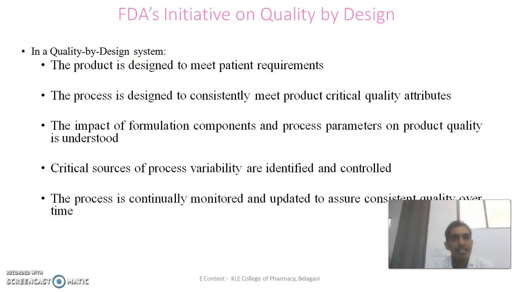In a quality by design system, the product is designed to meet patient requirements. The process is designed to consistently meet the product critical quality attributes. The impact of formulation components and process parameters on the product quality is understood. Critical sources of process variability are identified and controlled. The process is continually monitored and updated to assure consistent quality over time. So these are some regulatory requirements given by the FDA.